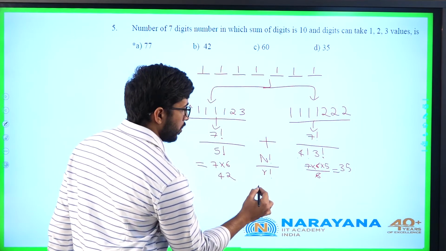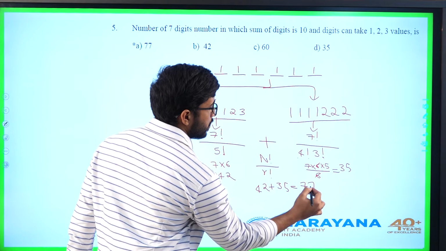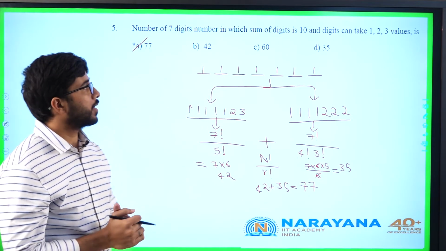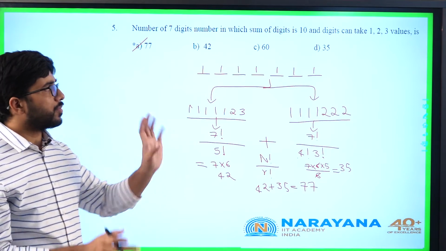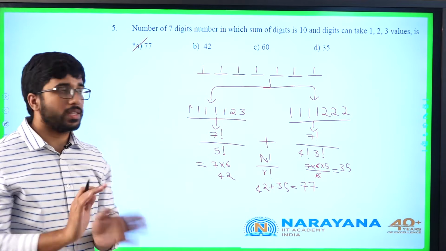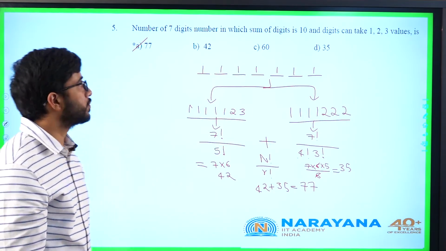So 42 plus 35 will be 77. Here in PNC, even advanced questions will be almost of this level only. It is just that you have to understand the two cases separately and then the arrangements of it.